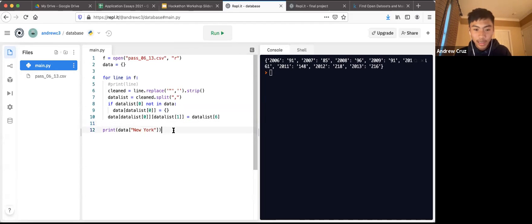One way I was thinking of doing this is for each date. At 2006, we could have data that says 91, and then on the next line it says 2007, it'd be 85. So this looks a little bit better. Instead of being in this crazy bracket format, we could have a new data point on each line. So that's what we're going to try to do, making this look a little nicer so we can read it easier.